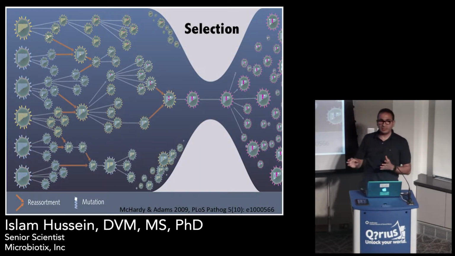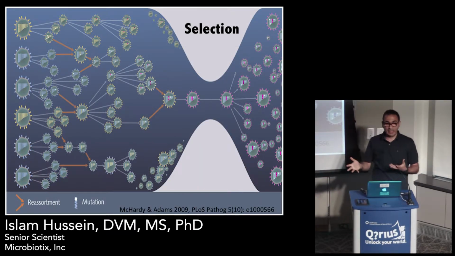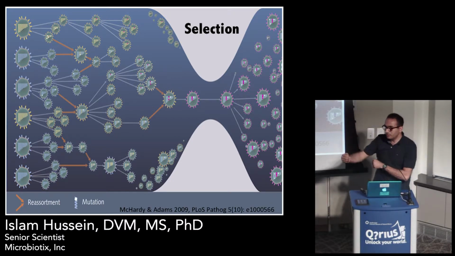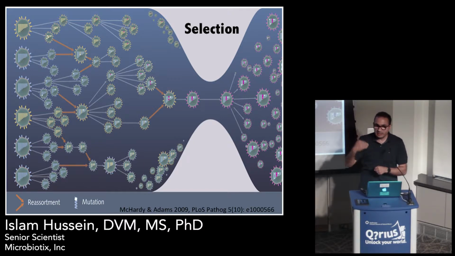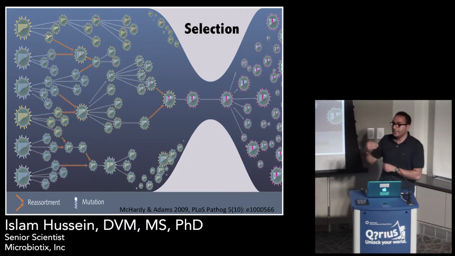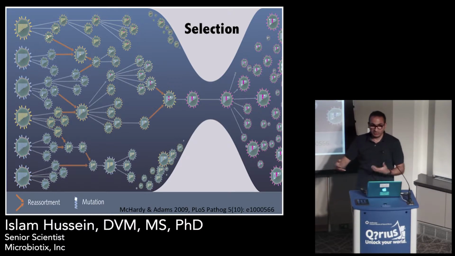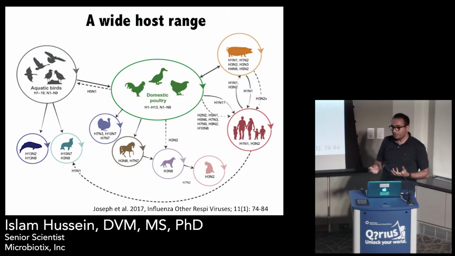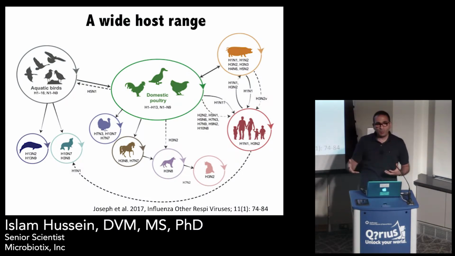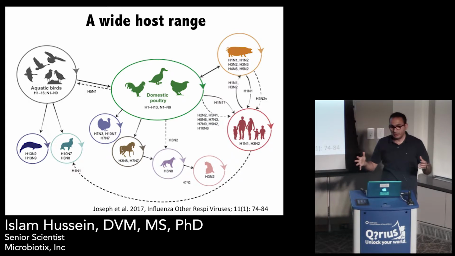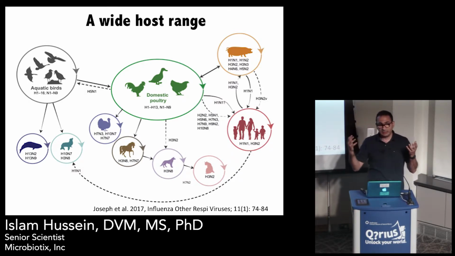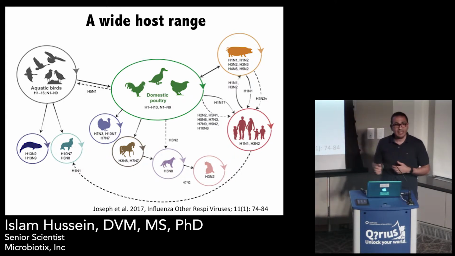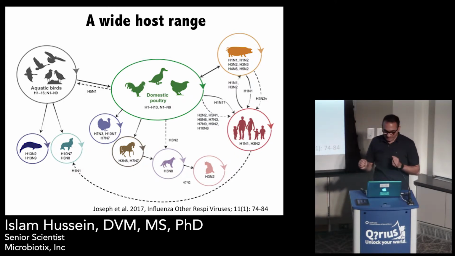And all this diversity is exposed to all sorts of selection until the lucky one that carries the right key manages to cross a certain bottleneck or manages to establish a foothold in a new host that could result in an infection of humans, for example, or a transmission from birds to humans. Another important aspect of this virus is that it has a very, very wide host range. It infects birds, and the natural reservoir is aquatic birds. It infects domestic birds, it infects several types of mammals, and of course humans. And this is the reason why it's impossible to eradicate.